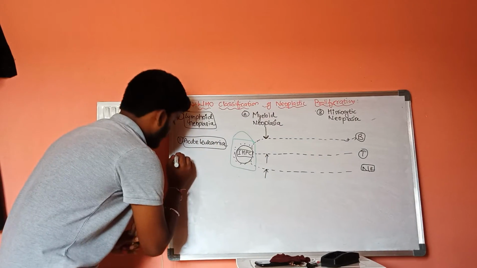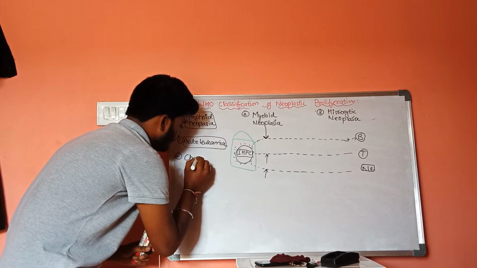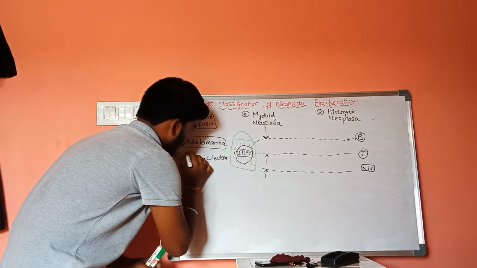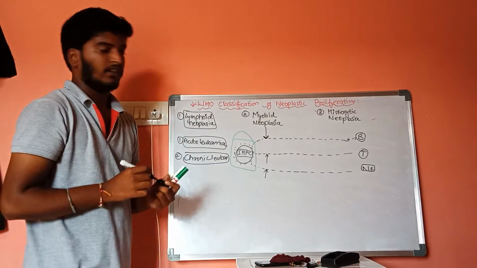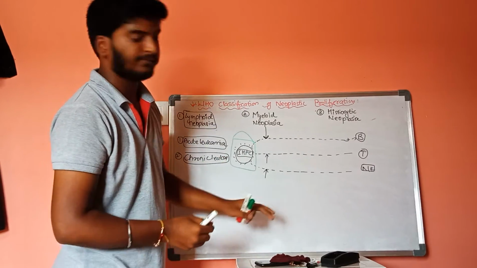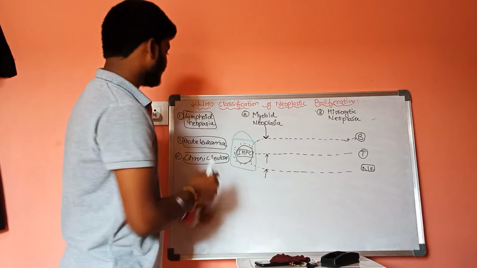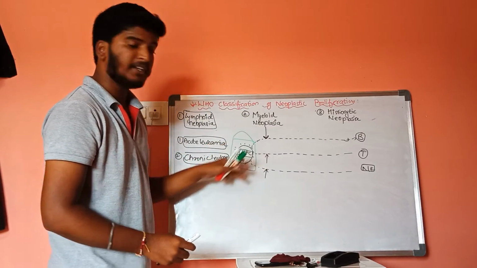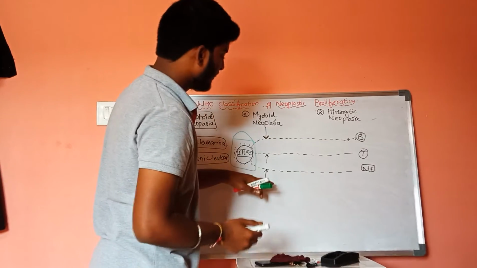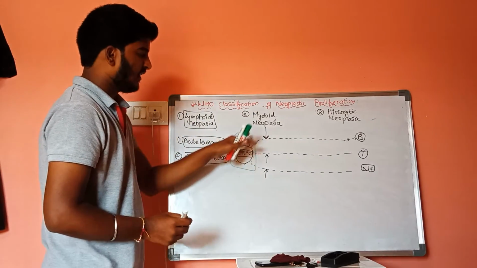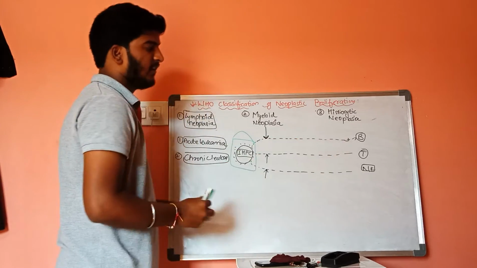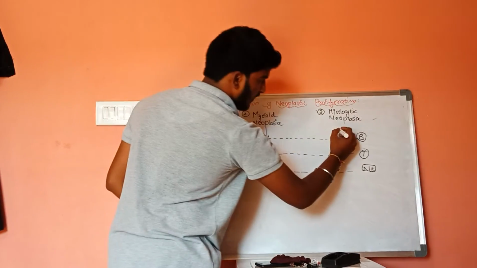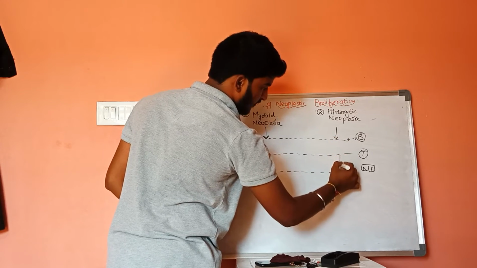And if we discuss the second one, chronic leukemia. What is chronic leukemia? In acute leukemia the breakage is near the immature cells, whereas in chronic leukemia the breakage will be near the mature cells, that is, it will be here.